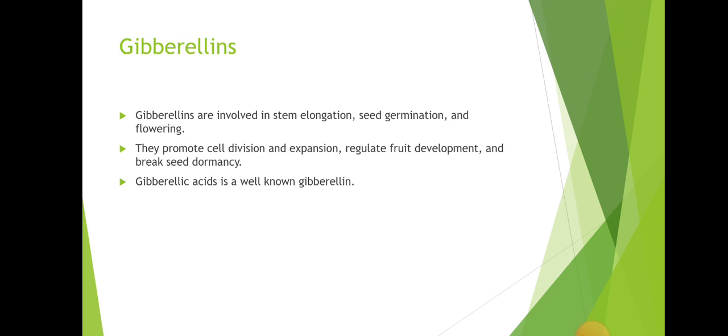Gibberellins. Gibberellins are involved in stem elongation, seed germination, and flowering. They promote cell division and expansion, regulate fruit development, and break seed dormancy. Gibberellic acid is a well-known gibberellin.